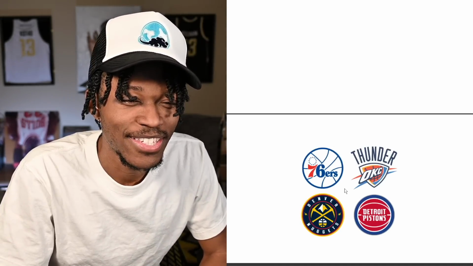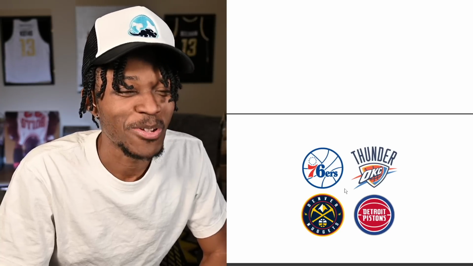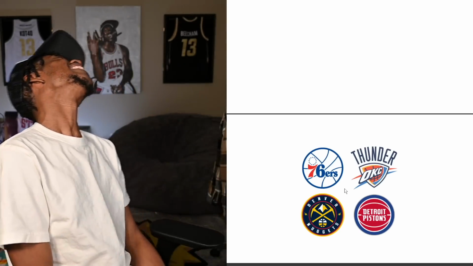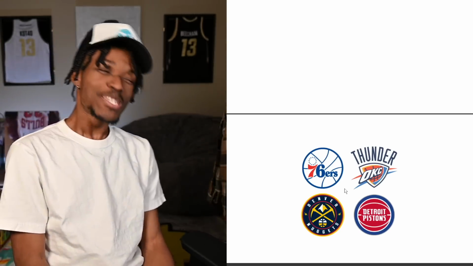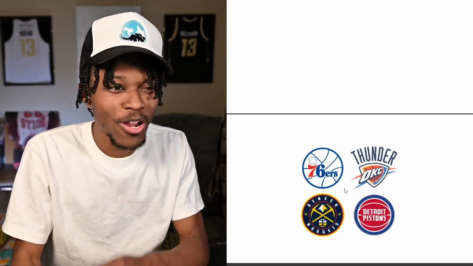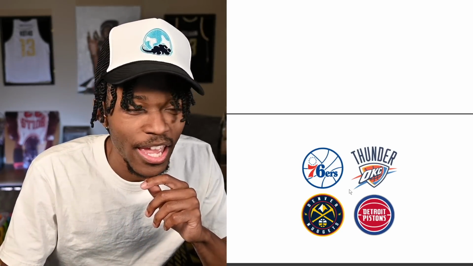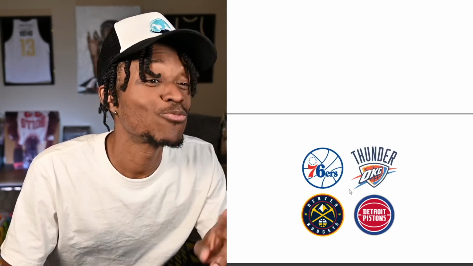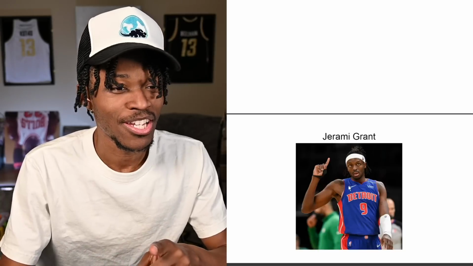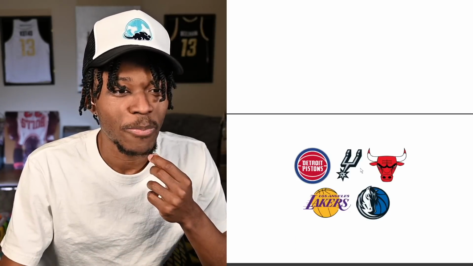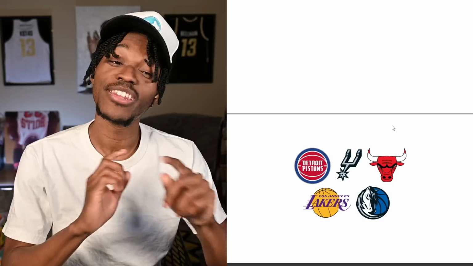76ers to OKC. This is Jeremy Grant. We locked in, ladies and gentlemen. Speed running, Kenny. Speed running. This is Jeremy Grant. And then ended up in, I just thought twice about it, but I shouldn't. Jeremy Grant. Great. Another person that ended up on the Bulls and then went to the Lakers.